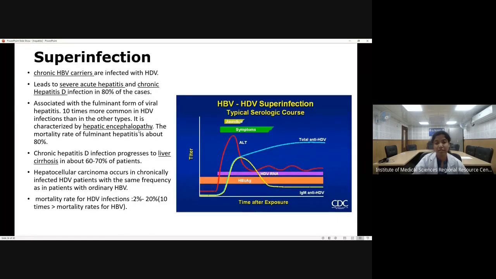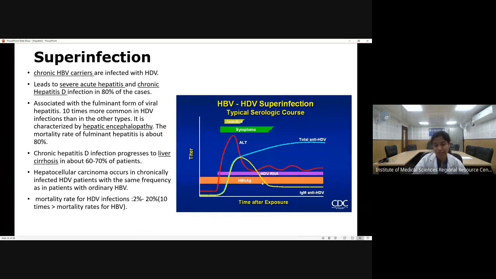The other mode of infection is superinfection. In superinfection, what happens? The patient has developed chronic hepatitis B, and upon that, the patient is also infected with hepatitis D. But superinfection is a very dreadful thing. It develops into a severe acute hepatitis, and also it can lead to chronic hepatitis D infection in about 80% of the cases. And there are more chances of developing hepatic encephalopathy when there is superinfection of hepatitis D with hepatitis B. More chances of hepatic encephalopathy and also more chances of liver cirrhosis. So the mortality also goes very high when there is superinfection.